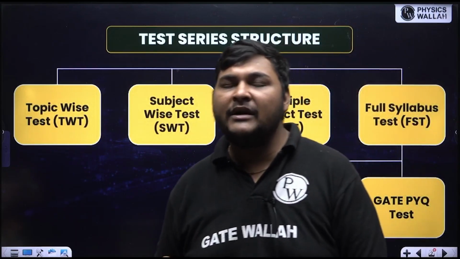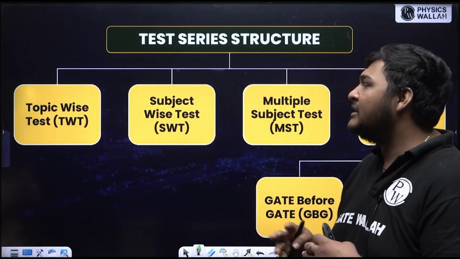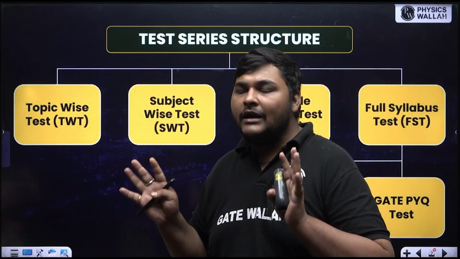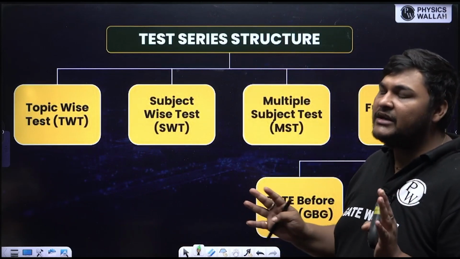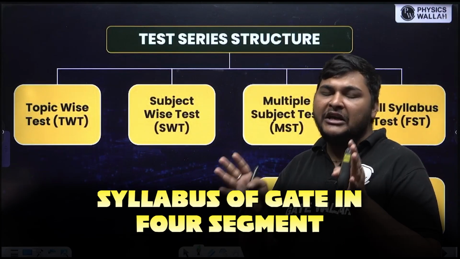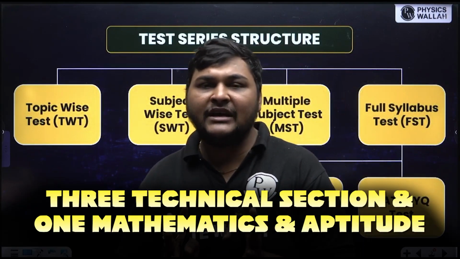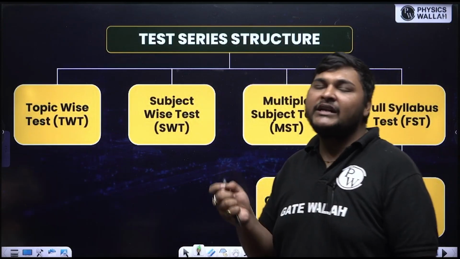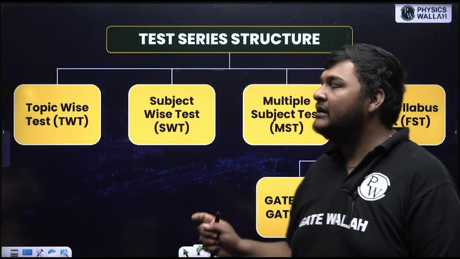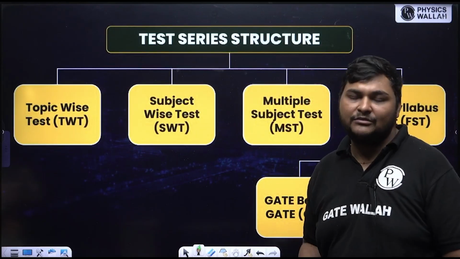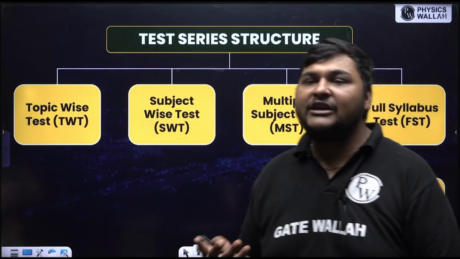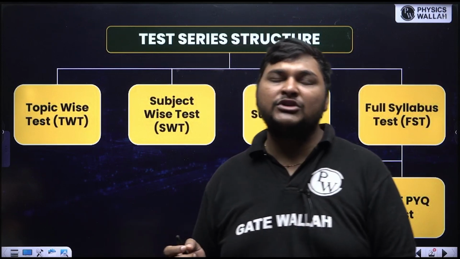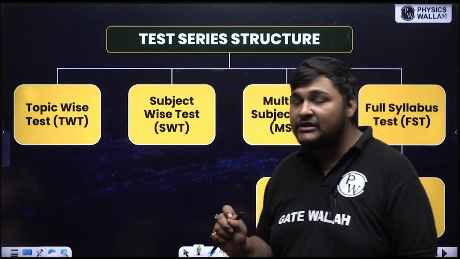Then multiple subject wise test means we divide the entire GATE syllabus into various segments. Okay, like in the GATE wala test series we have divided the entire syllabus of GATE into 4 segments: 3 technical sections and 1 section of mathematics and aptitude. When we take the test of each segment separately, that comes under the category of multiple subject wise test. And ultimately when we attempt the GATE, it will contain 65 questions which we have to attempt in 3 hours.